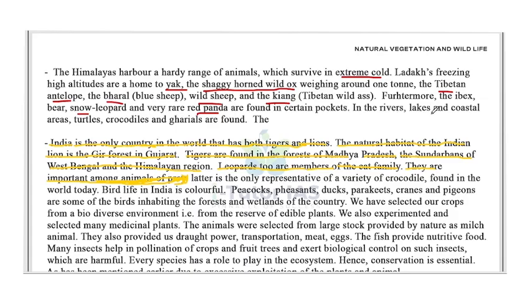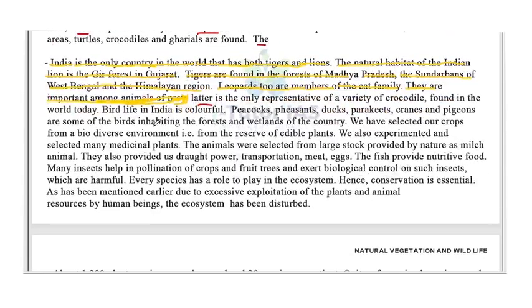In the rivers, lakes and coastal areas, turtles, crocodiles and gharials are found. The latter is the only representative of its variety of crocodile found in the world today. Okay, so these portions we already discussed, that way we erase that. Now, the bird life in India is colorful. Peacocks, pheasants, ducks, parakeets, cranes and pigeons are some of the birds inhabiting the forests and wetlands of the country.